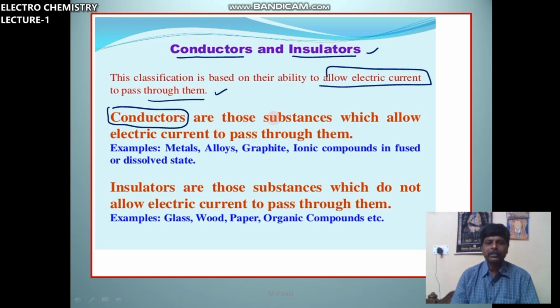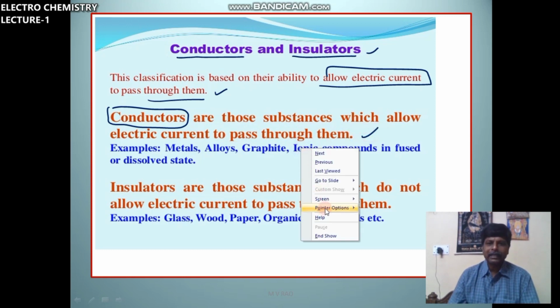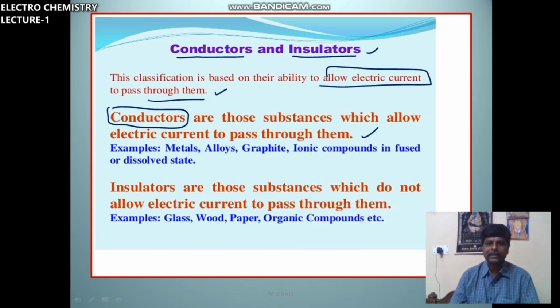So first definition, conductors. Conductors are those substances which allow electric current to pass through them. Insulators are those substances which do not allow electric current to pass through them. Examples for conductors: metals, alloys, graphite.